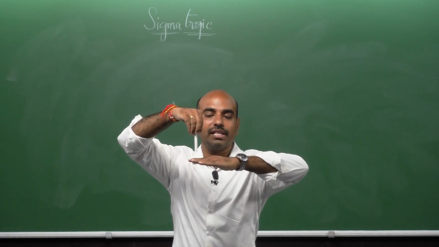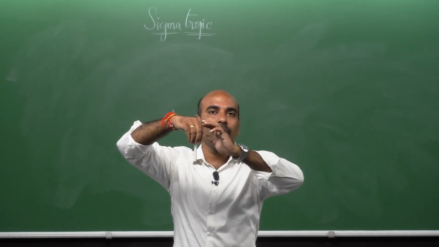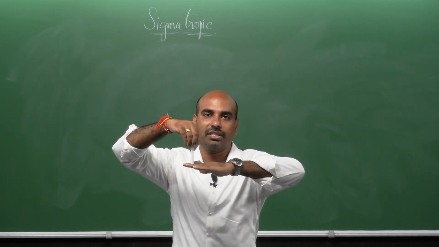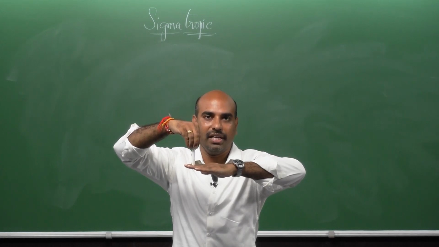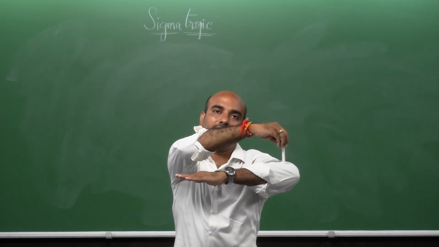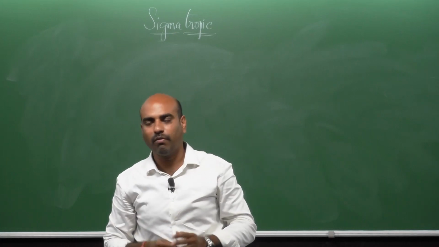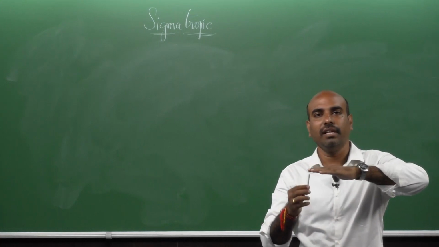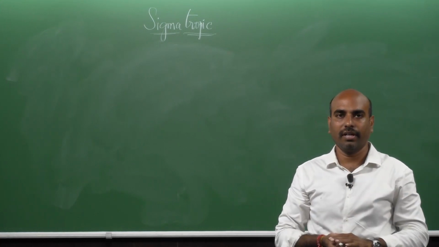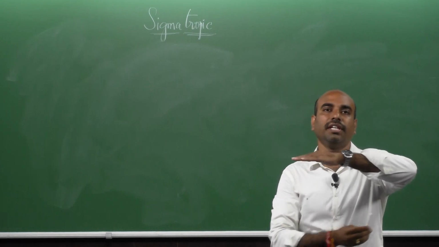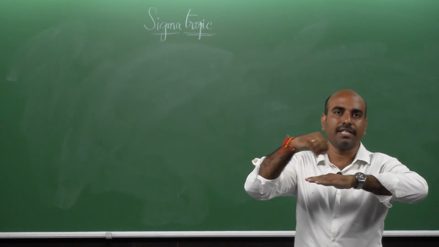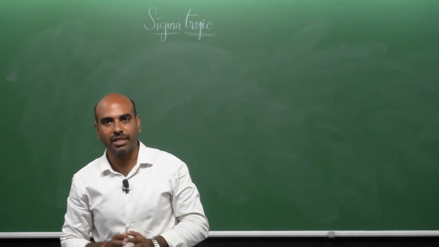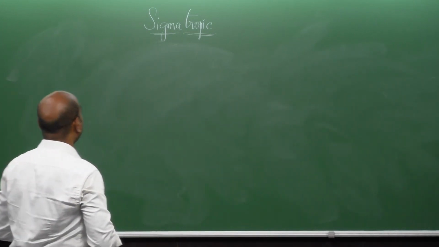Or if this is the sigma bond and the atom or group connecting the other end of the sigma bond is on the top face of the unsaturated system, now it is breaking the sigma bond here and then slowly going to the other end, right. In both the examples, what you can observe is, it is not changing the face of the pi system, right. So, from lower face it is going to the lower face, from upper face it is going to the upper face. If such is the case, we call such kind of sigmatropic reactions as suprafacial.